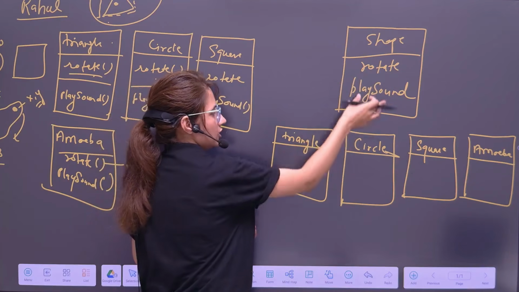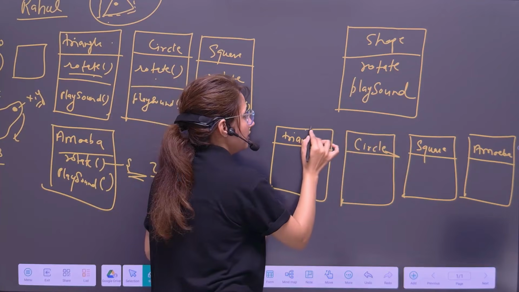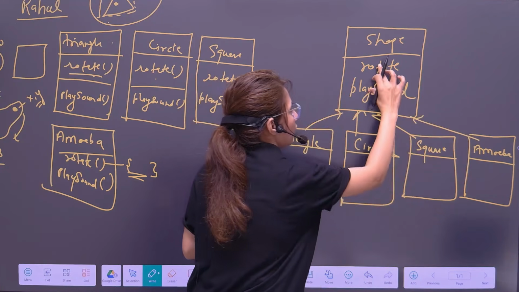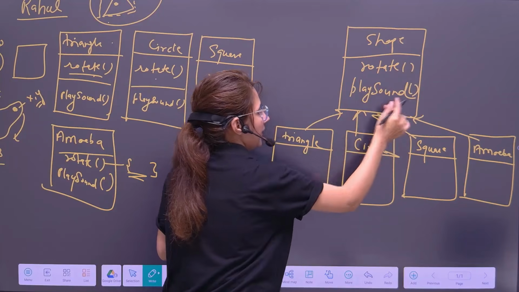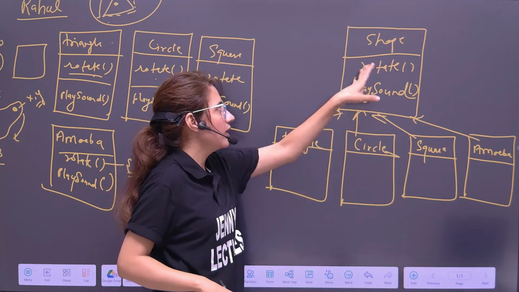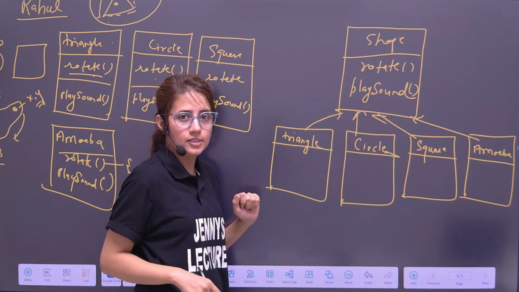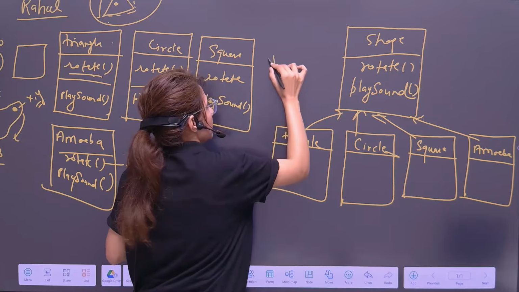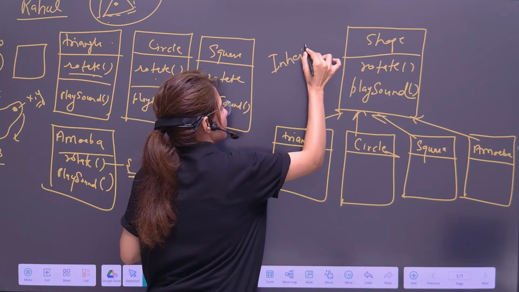I just removed these two from here. And these classes will access or inherit both methods from my shape class. I will not write the code for rotate and play sound in each class. Yes, it is possible with a feature that is inheritance.